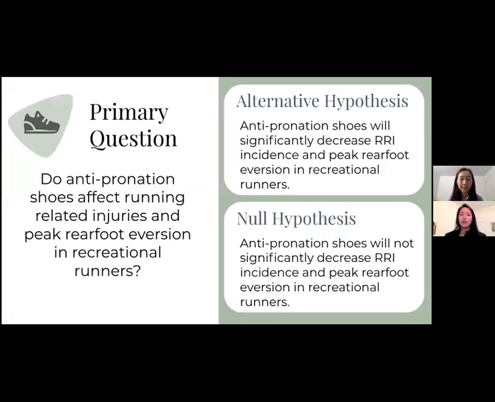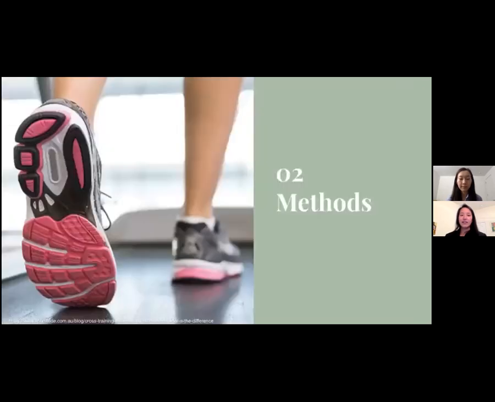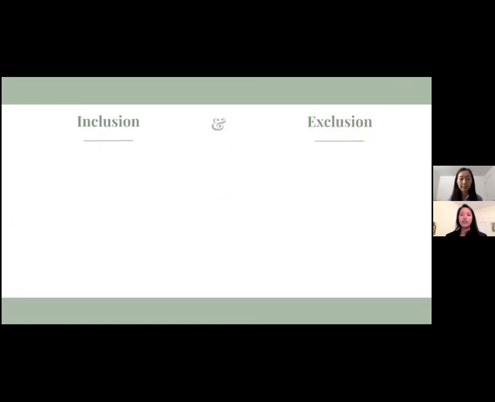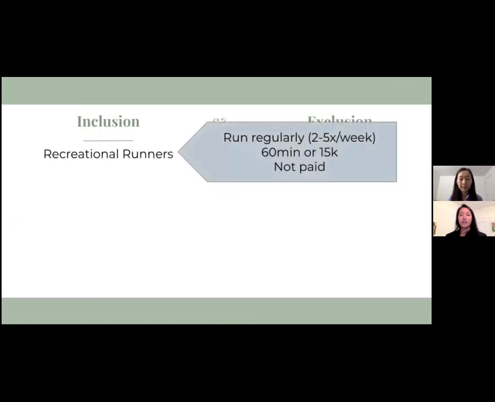So that leads us to our primary question: do anti-pronation shoes affect running-related injuries and peak rearfoot eversion in recreational runners? Our alternative hypothesis is that they will significantly decrease both these outcomes, and our null hypothesis is that they will not.